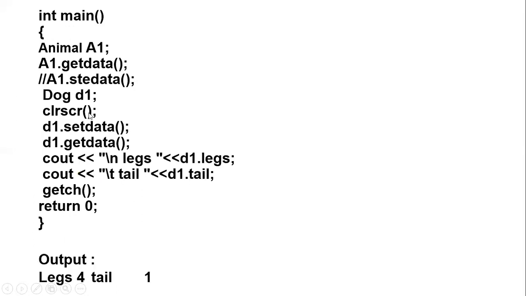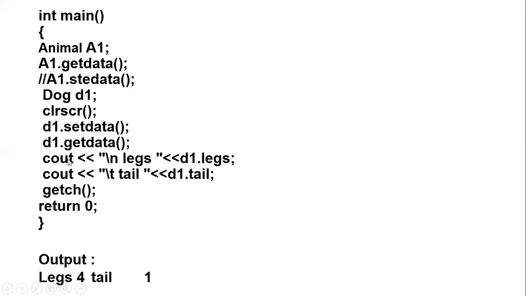It will work because the animal class is inherited publicly in the dog class. So the public members of the animal class can be used by the object of the subclass. This is d1 dot get data, and it will work.